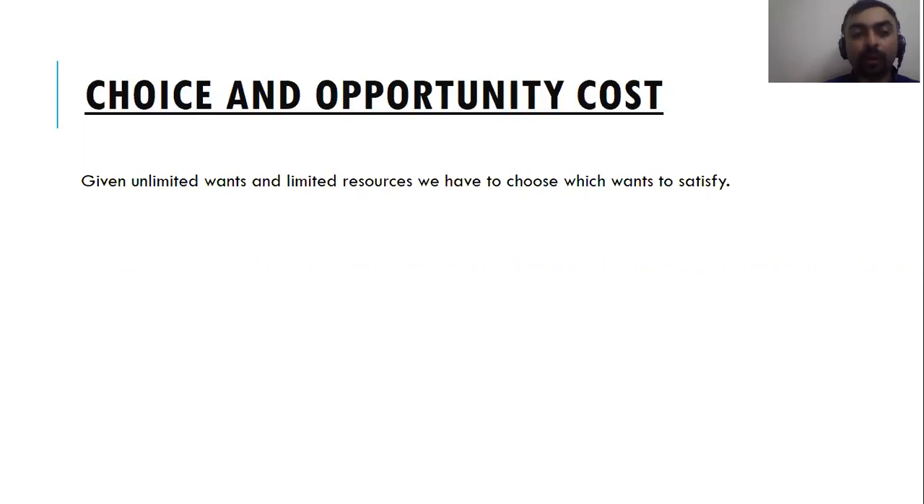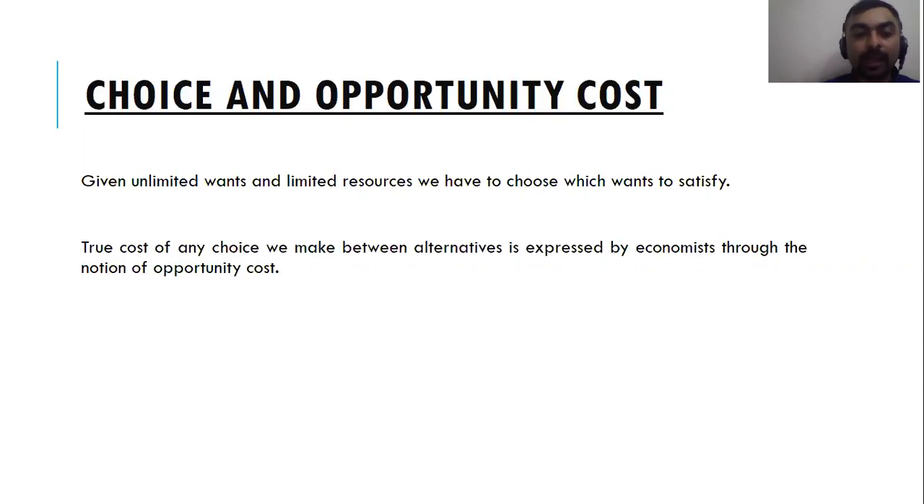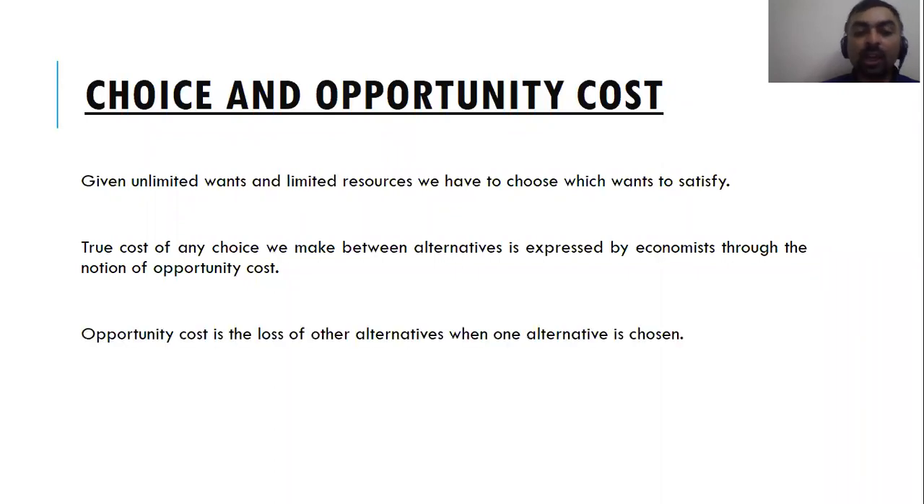And this is very important because we have unlimited wants and limited resources to satisfy those wants. So we cannot satisfy everything. So we have to weigh the opportunity cost, right? True cost of any choice we make between alternatives is expressed by economists through the notion of opportunity cost. Opportunity cost is the loss of other alternatives when one alternative is chosen. When you choose one option, you forego other options. The next best option that you forego is the opportunity cost of your decision.